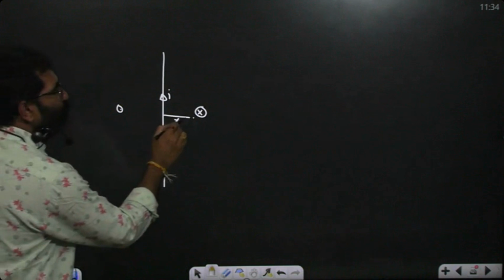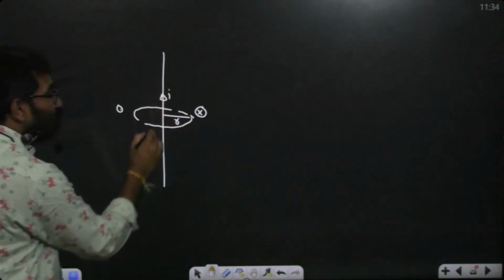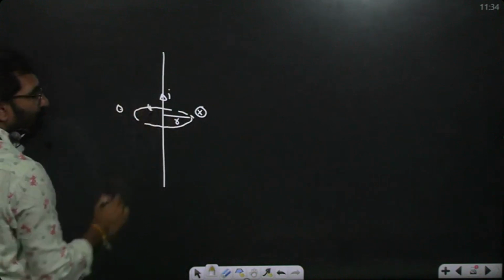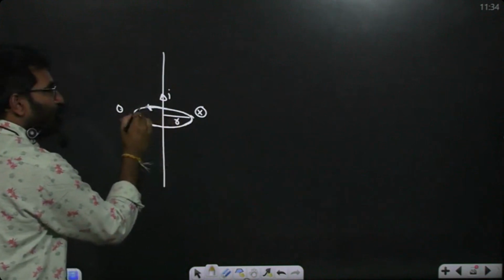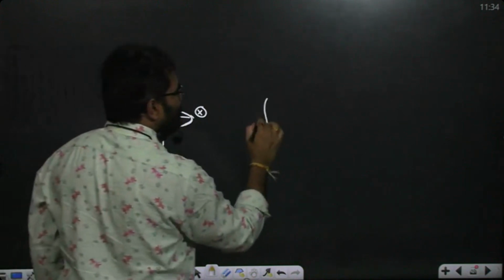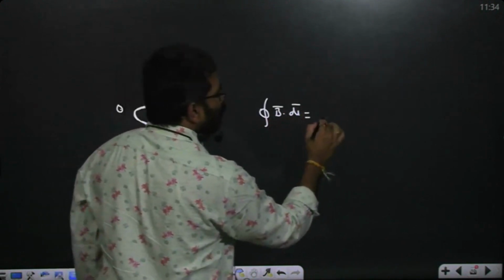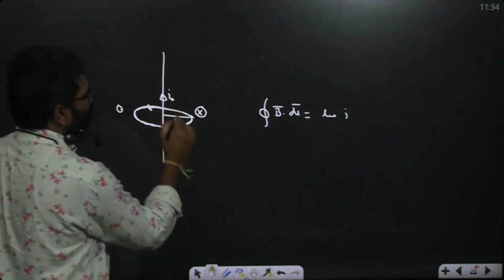Now take one Amperian loop, an imaginary loop. Magnetic field due to this one will be along this direction only. So along this direction the magnetic field, I am moving along the magnetic field direction. Total integral B bar dot dl is equal to mu naught into I enclosed. So I is what? I naught only. You take I naught.